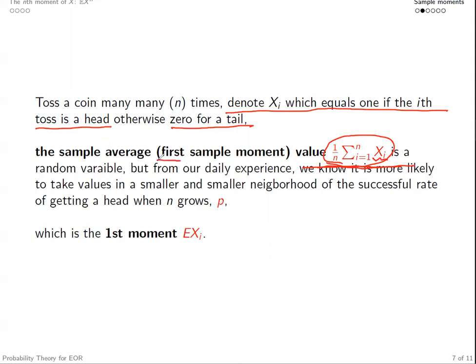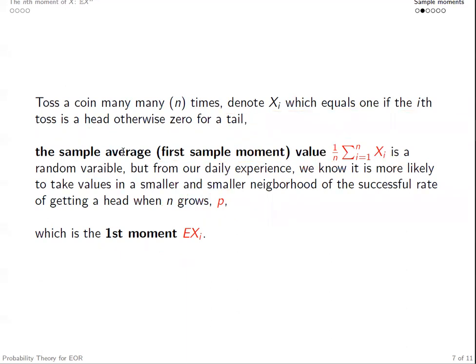So from this random variable, the first sample moment, in the end we're going to get values very close to the theoretical value, the success rate p, which is the first moment. From the sample moment, we can find some approximations for the theoretical moment.